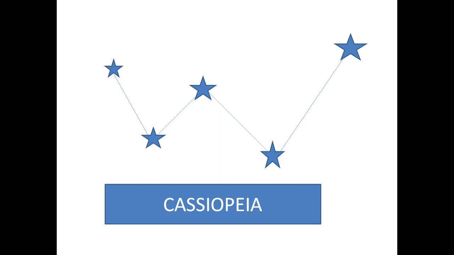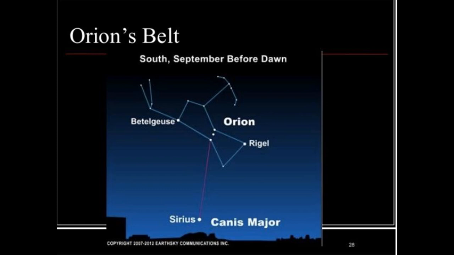These are some different types of patterns of the stars in the sky. These are different types of constellations in different shapes. Another one is Orion. Orion is another constellation that is visible in the winter.